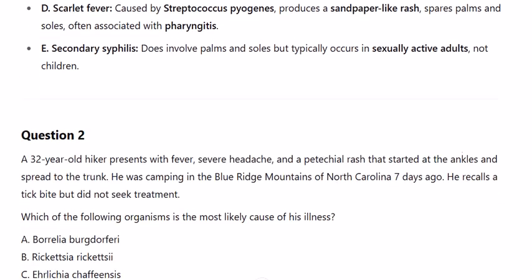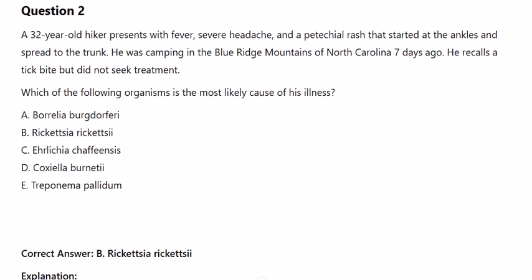Question 2. A 32-year-old hiker presents with fever, severe headache, and a petechial rash that started at the ankles and spread to the trunk. He was camping in the Blue Ridge Mountains of North Carolina 7 days ago. He recalls a tick bite but did not seek treatment. Which of the following organisms is the most likely cause of his illness? A. Borrelia burgdorferi. B. Rickettsia rickettsii. C. Ehrlichia chaffeensis. D. Coxiella burnetii. E. Treponema pallidum. Correct answer, B.